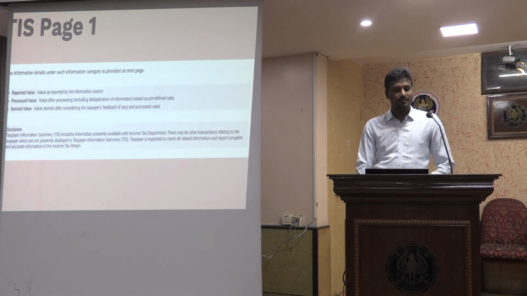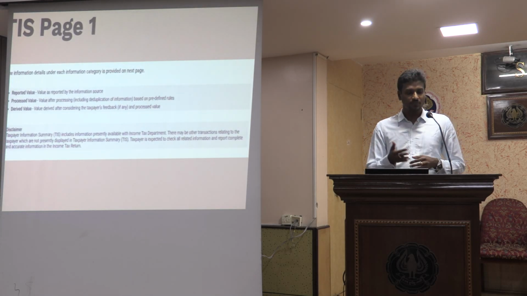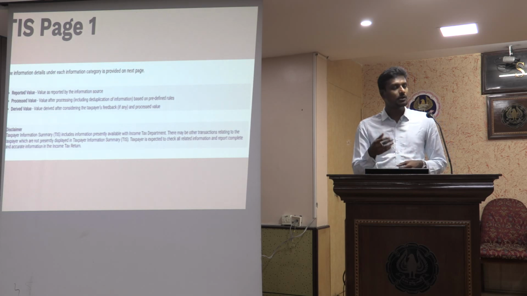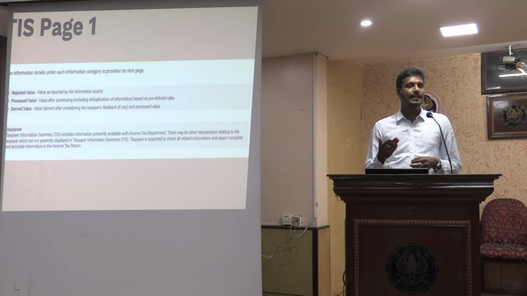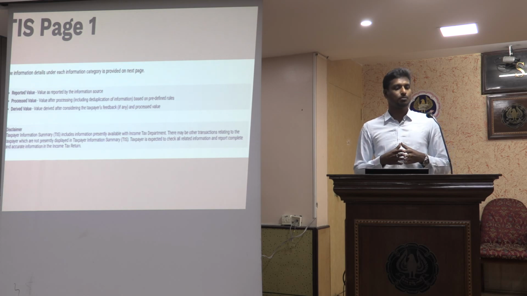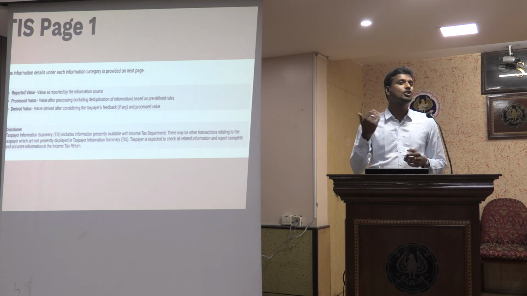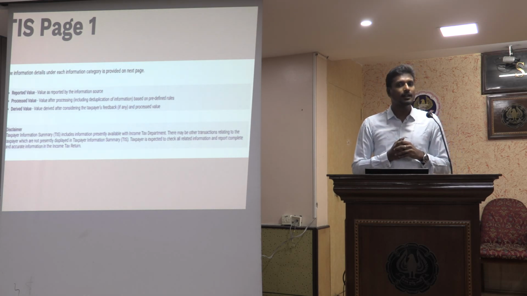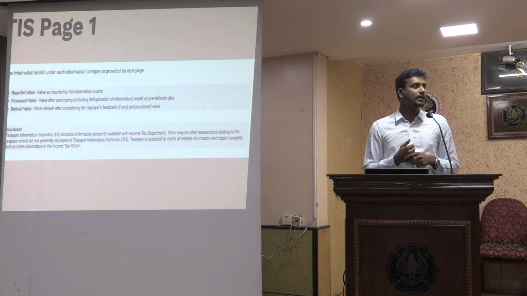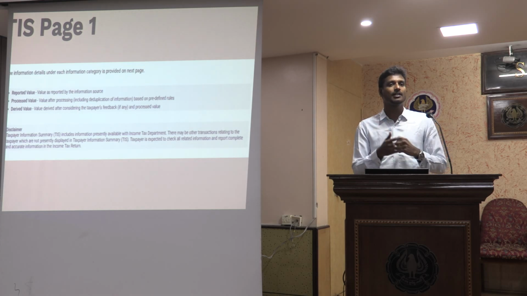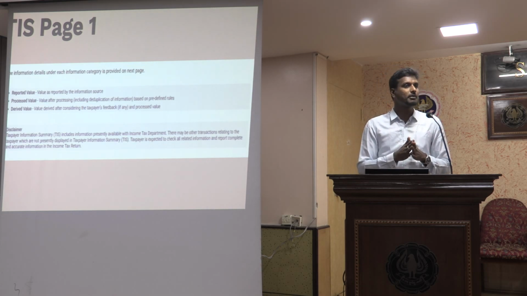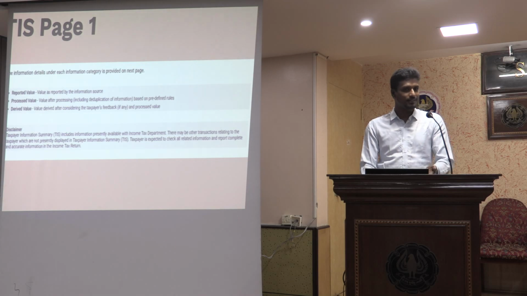So this is what we were discussing. Reported value is the source information. Processed value is the value after processing, including removal of duplications or any kind of AI based technological processing, and derived value is after the taxpayer's feedback. Taxpayer can give feedback if it is not pertaining to the taxpayer, if it is duplicate information, or if it is wrong information. All of that can be submitted, which we will be seeing shortly.